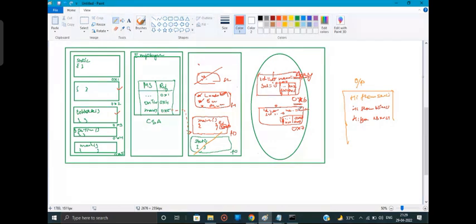So the id is 2, name is Sanjay, and salary is 1 crore per month. Yes, he is a good guy. Okay. So fine.